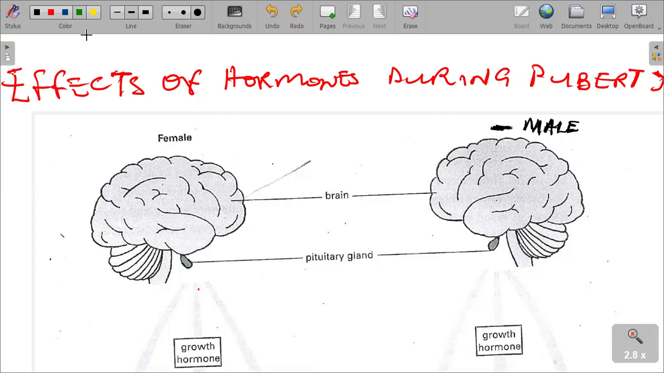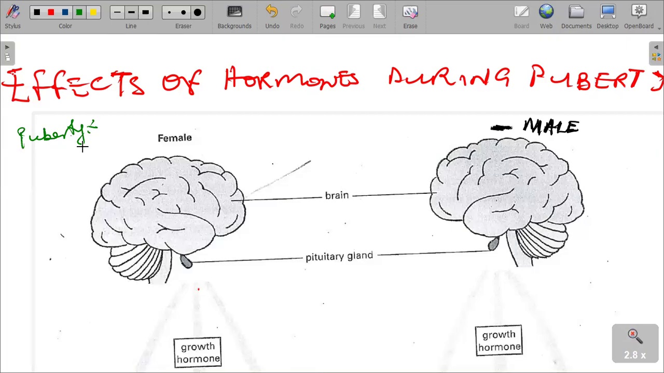You need to understand that sexual reproduction in humans can only take place once an individual reaches puberty. So what is puberty? Puberty is the period of growth when the sex organs develop and start to produce sex cells. One thing you need to understand is that these changes of the body are controlled by hormones.